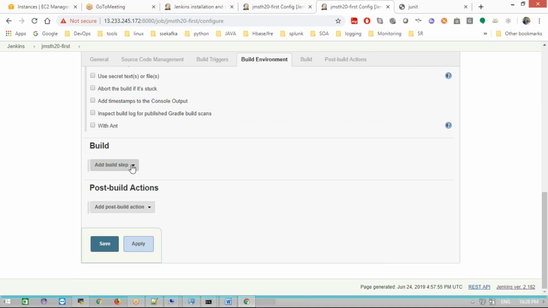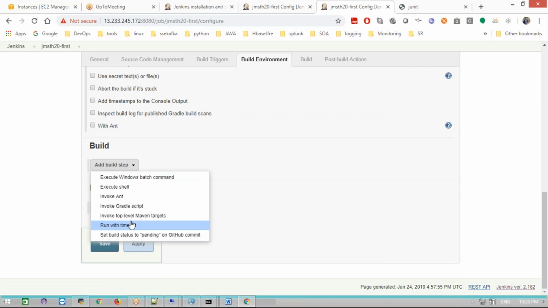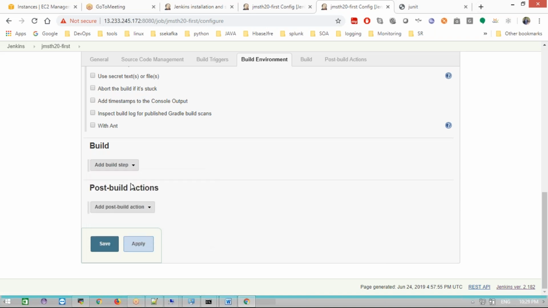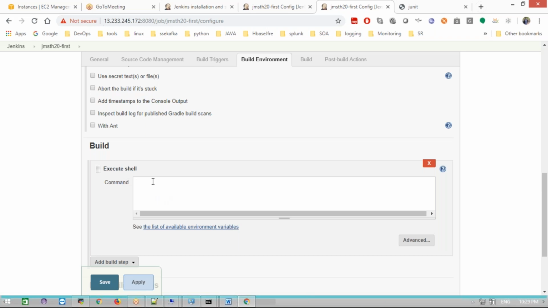Now the build section. It means what we are using, Maven or Ant or what. If you are on a Windows system, you can use this. If it is shell, we need to execute some shell. If it is a Linux system, I'm going to use shell. Now what I will do, I want to print whatever I am giving here. I will write Madhu Sudan ready. This message I want to print. Some other things we'll discuss later.